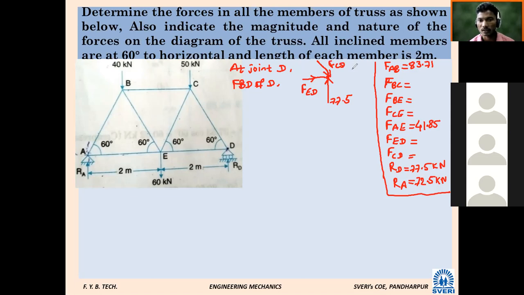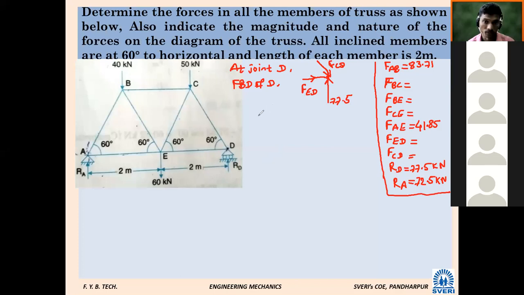Okay, three forces are there. One is vertical, one is horizontal, and one is inclined at an angle of 60. So three forces, again three concurrent forces. So is it possible to calculate? Yes, sir. How are we going to calculate? Lami's theorem.